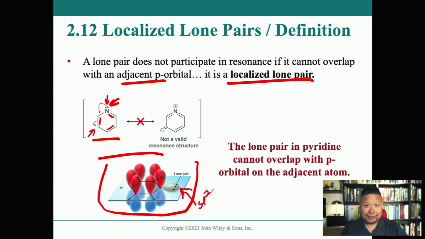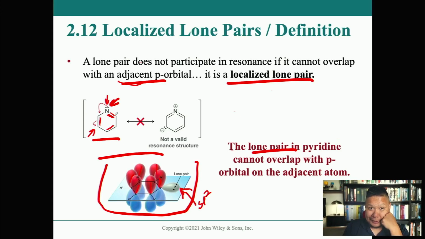So a fast way to determine whether or not a lone pair is participating in delocalization or resonance, even though it seems to be following one of the rules, in this case the rule of an adjacent double bond to a lone pair, is this: when you look at the molecule, the lone pair in question is on an atom that's already participating in a double bond.